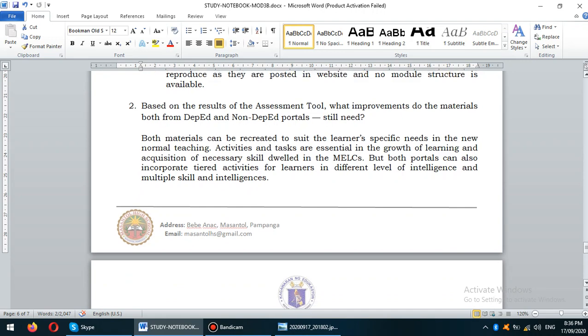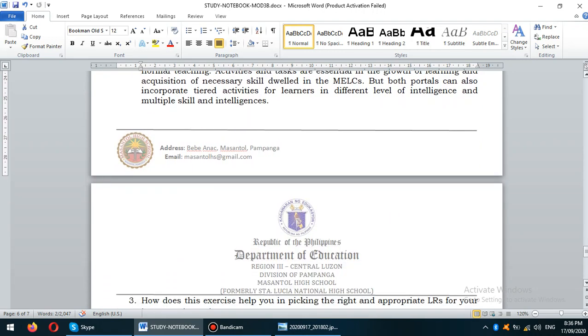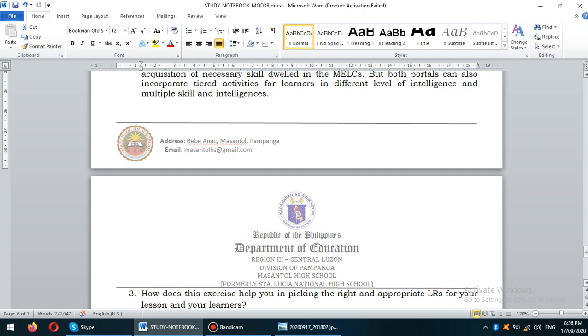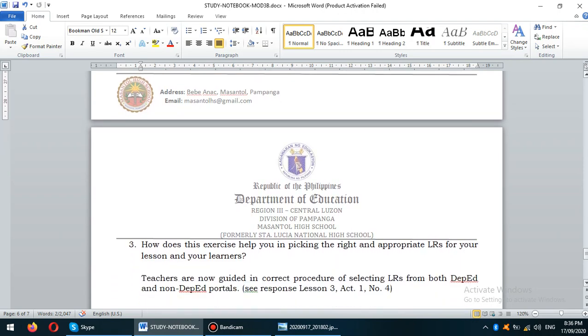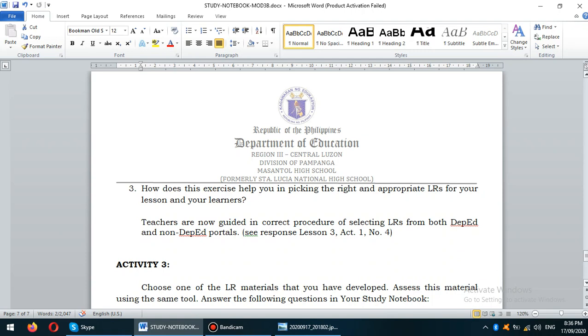This can serve as your guidepost in answering your activities in your study notebook. Now, number 3, how does this exercise help you in picking the right appropriate LRs for your lesson and your learners? I do have the same response from lesson 3, activity 1, number 4.